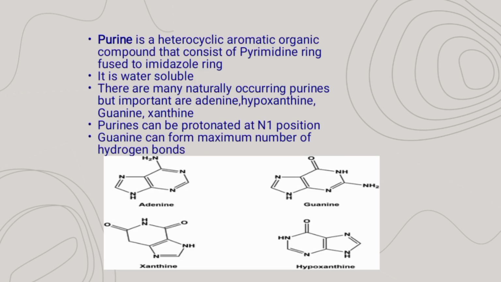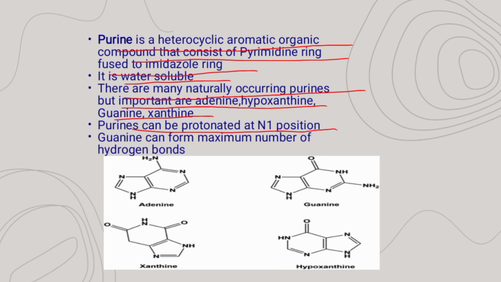First is purine. It is a heterocyclic aromatic organic compound that consists of a pyrimidine ring fused to an imidazole ring. Purine is water soluble. There are many naturally occurring purines, but the important ones are adenine, hypoxanthine, guanine, xanthine, uric acid, etc. Purines can be protonated at N1 position.